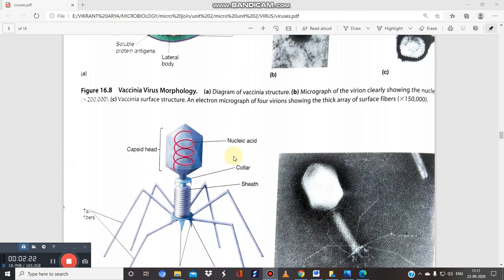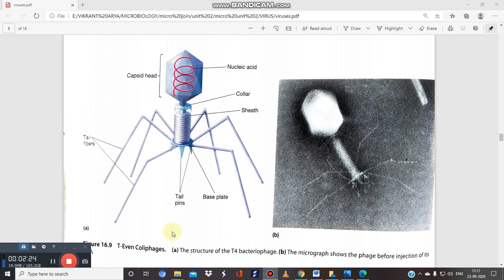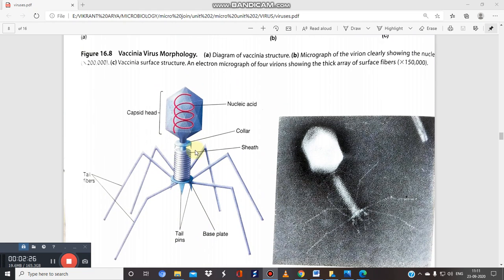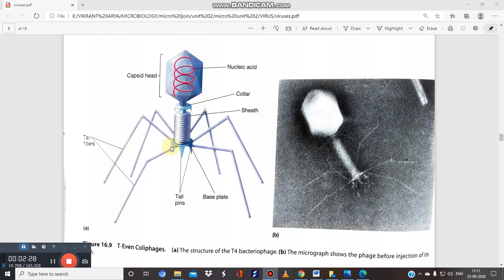Here is the diagram of the T phage bacteriophage. You can see these look like tails. You can see the tail fiber. This is your genetic material, and we know it is enclosed inside this capsid head. This is the collar, this is the sheath, and this is the base plate, this rounded portion. This is what it looks like in the microscope also. Just see the shape of this bacteriophage.